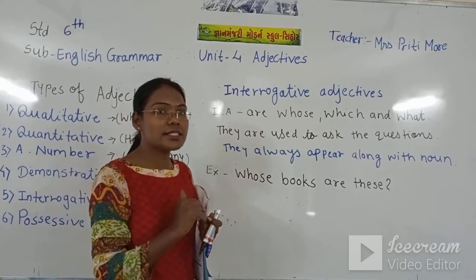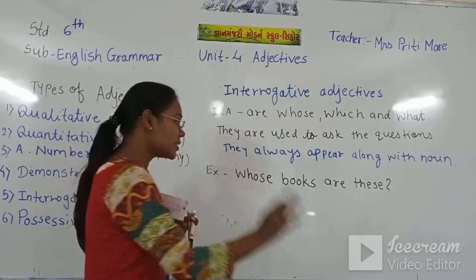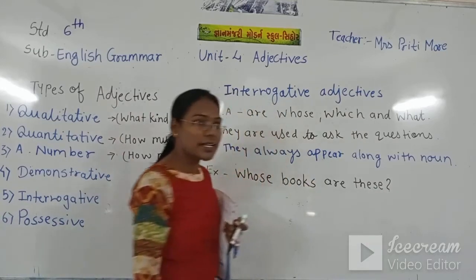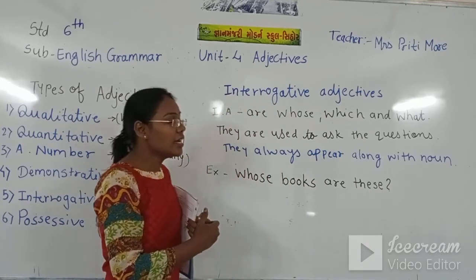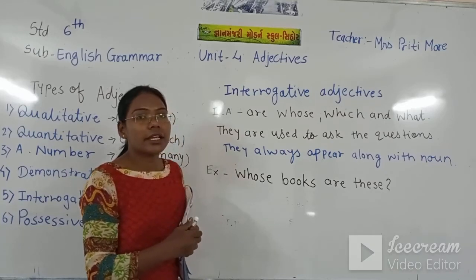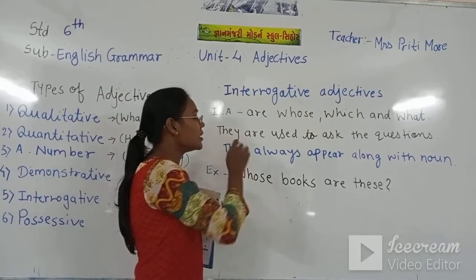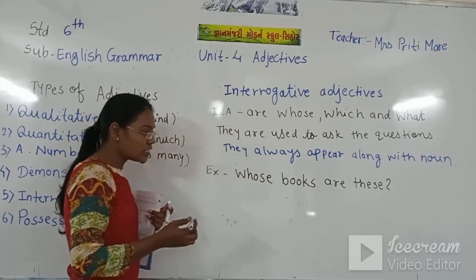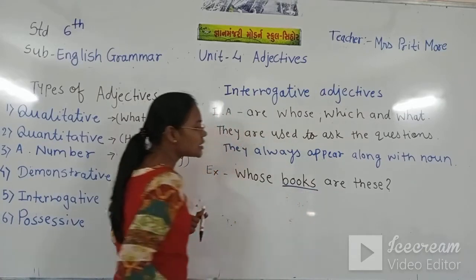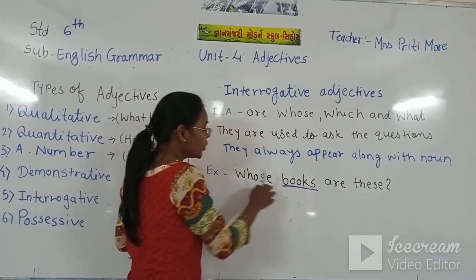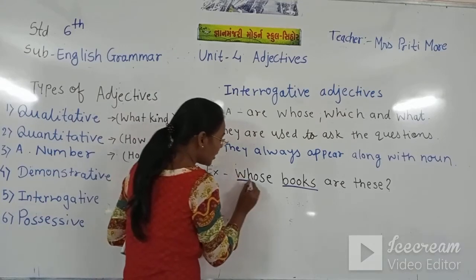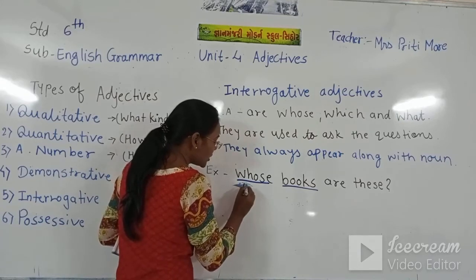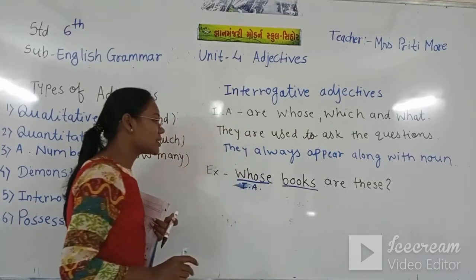How do we guess this is an interrogative sentence? Because the sentence begins with a WH word and ends with a question mark. But where is the interrogative adjective? We have seen the interrogative adjective always comes with the noun. So which noun is there? Book. Book is the noun, and before the noun an interrogative adjective is there. So this is our interrogative adjective.